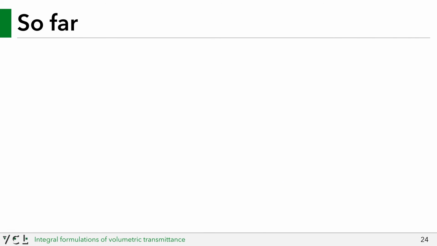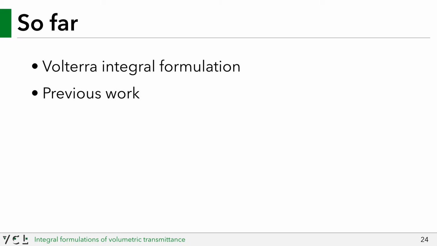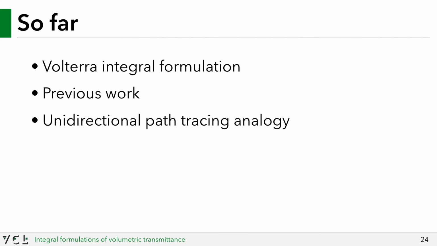So, to summarize what we have done so far, we have derived our first integral formulation for transmittance, allowing for unbiased estimators to be derived simply by applying Monte Carlo to an integral. We have shown, through analogies, that all previous unbiased transmittance estimators can be derived directly from this first formulation for transmittance just by choosing different design decisions. And we have introduced parallels between our integral formulation for transmittance and the integral formulation we know as the rendering equation.